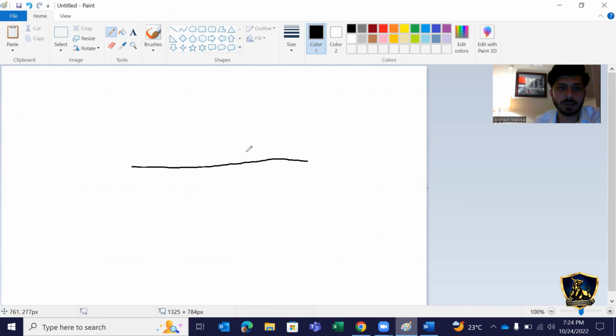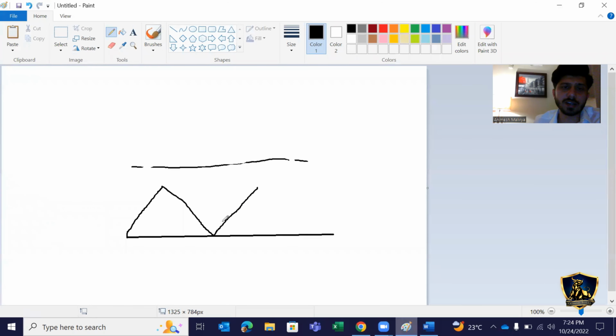Suppose this is one line, one of the prices. Whenever the market is taking support from this point and coming back again to this point, we know that buyers will become active here and start pushing the market in this direction. So we can take a trade somewhere here. And then it is coming down, going up, coming down.